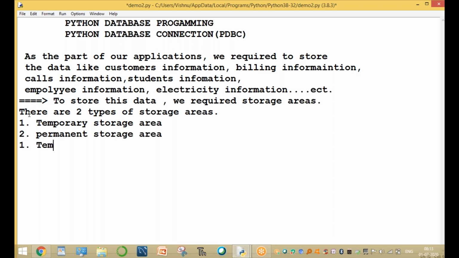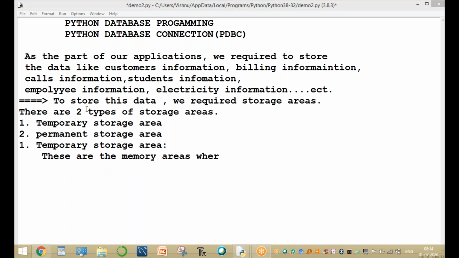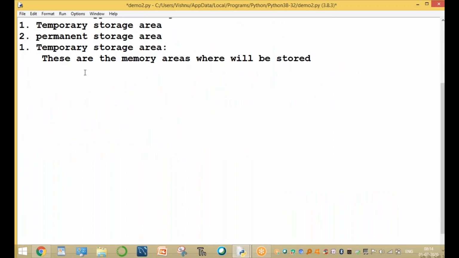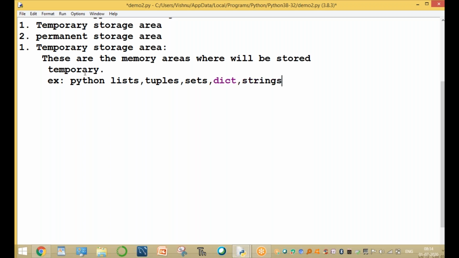What is the temporary storage area? These are the memory areas where data is stored only temporarily, but not permanently. Examples are Python lists, tuples, sets, dictionaries, strings, integers, floats, and so on.